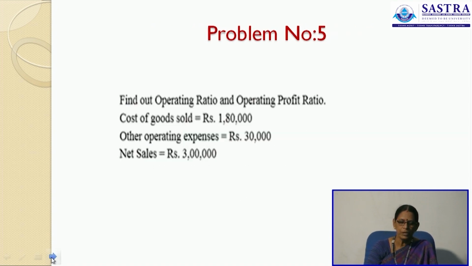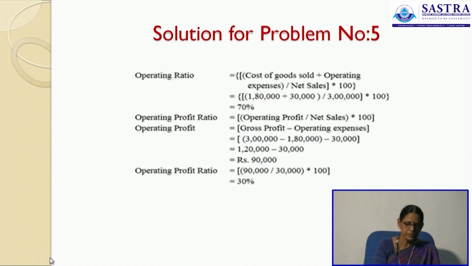Problem number 5. Find out operating ratio and operating profit ratio. We have cost of goods sold as 1,80,000, other operating expenses 30,000 and net sales as 3 lakhs. See to it, operating ratio is cost of goods sold plus operating expenses divided by net sales, as we saw in the previous problem. It is 70%.